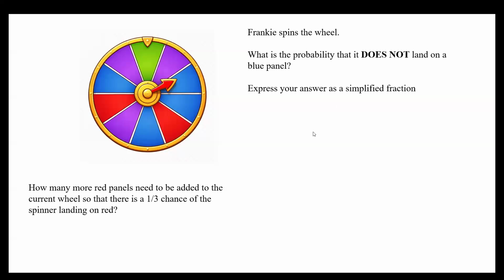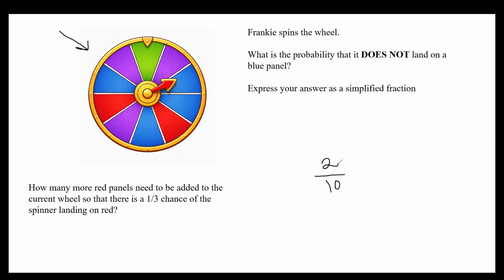So we're trying to figure out how many panels we need to add to this wheel so that red has a probability of 1/3 chance of being landed on, right? Now, at present, there are 10 panels and 2 are red. So it's not 1/3 at the moment, is it? It's 1/5, okay?